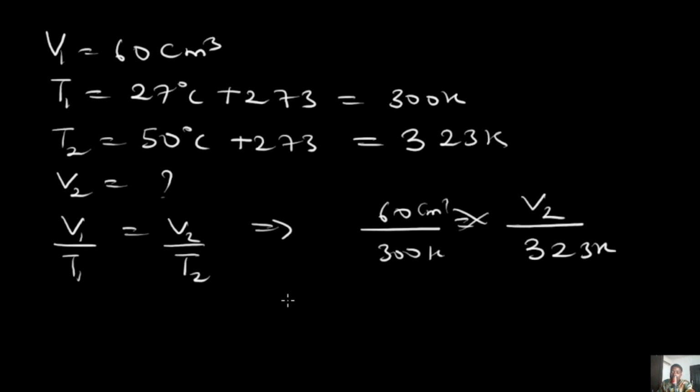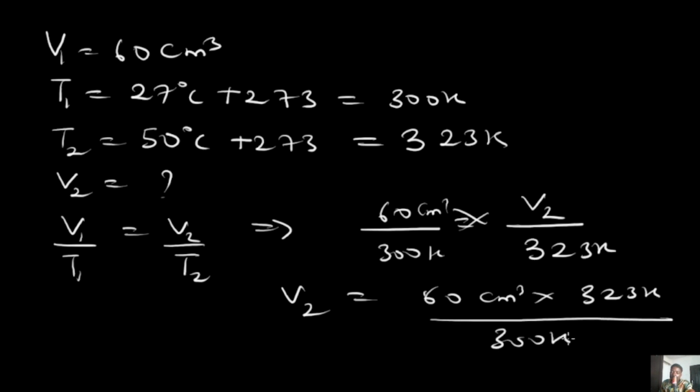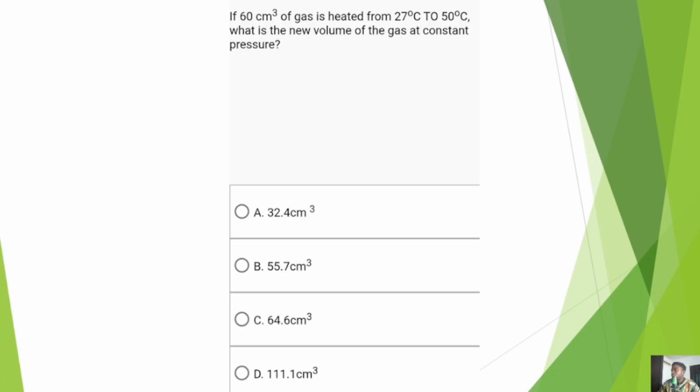Once you cross multiply, V2 is going to be equal to 60 cm cube multiplied by 323 Kelvin, all divided by 300 Kelvin. So our answer is V2 equals 64.6 cm cube, and that's that basically. You notice that when the temperature increased, the volume also increased. Now let's check if that is in the options, and yes, we have that, and that is option C. So basically this is how to solve Charles' law questions.